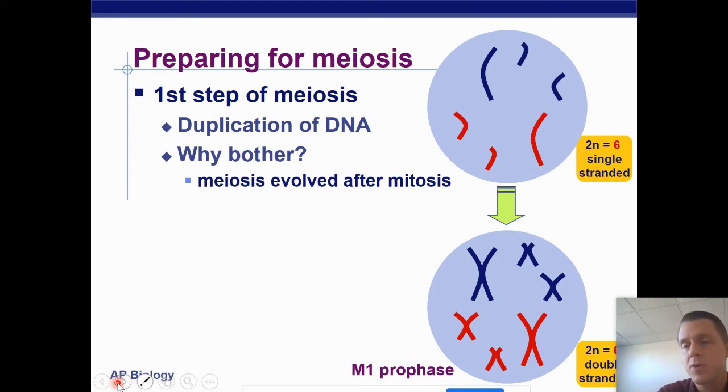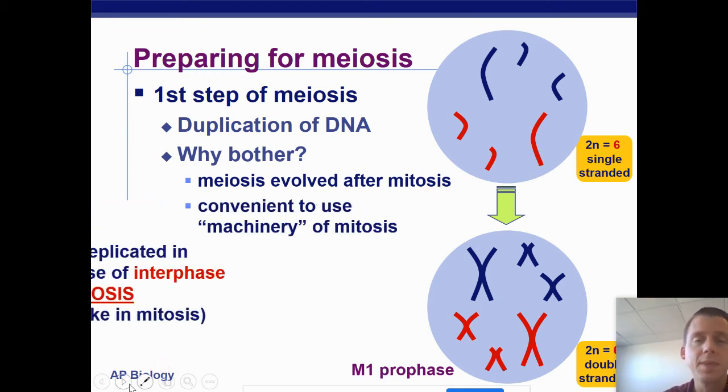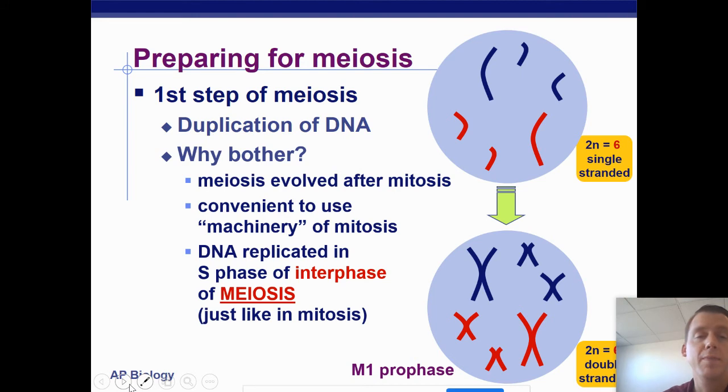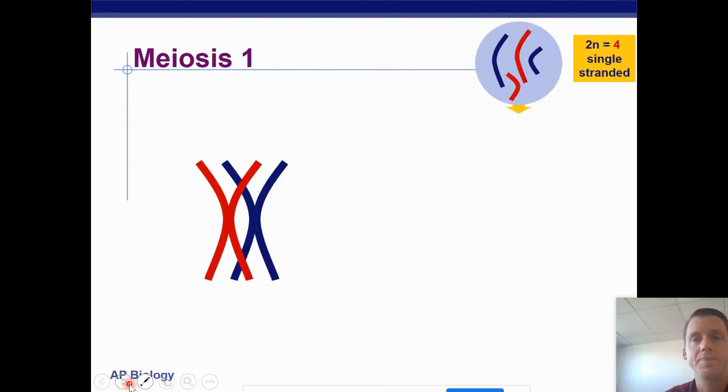It doesn't seem to really have a purpose, but the reason is because meiosis evolved after mitosis, and it was already there, so they didn't get rid of it. We kind of reused this process. It was convenient to use the machinery of mitosis. The DNA replicated in the S phase, just like mitosis. The DNA replication is no different.